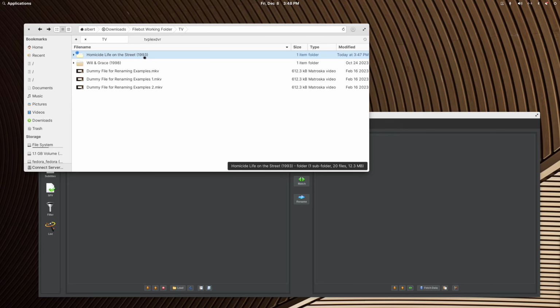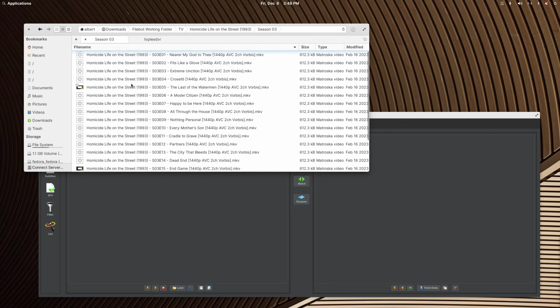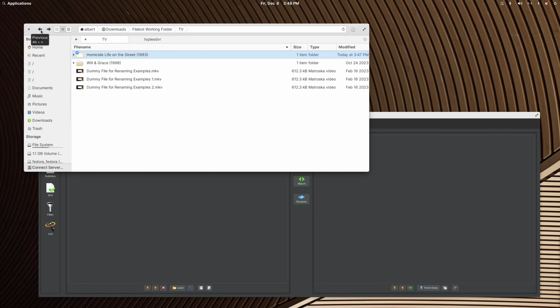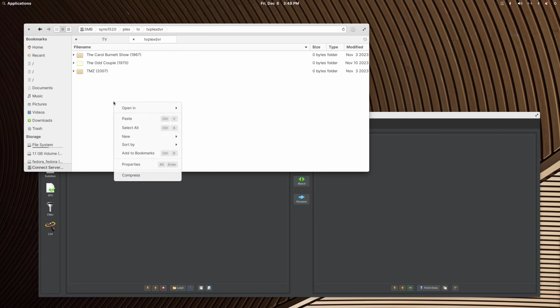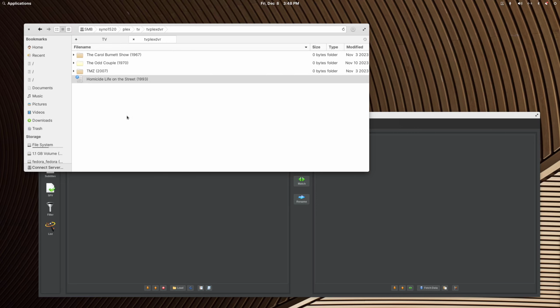It put the year in. If I click in, it's got the Season 3 folder, and then the same file name as the folder, and then everything's proper. Space to separate the season episode code, space to separate the episode name, and then the media characteristics are in the bracket, so they're ignored by the scanner. So let's see how this scans. I'm going to copy, not cut, the whole thing into my DVR folder. And they're all small files, so it shouldn't take that long.